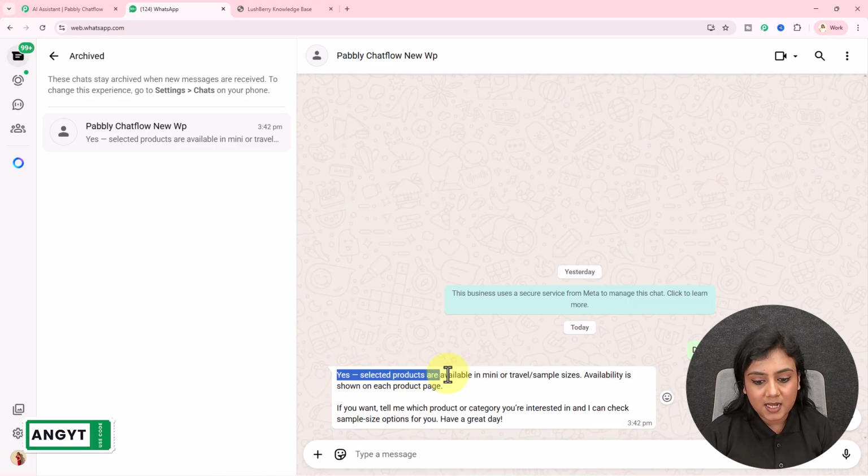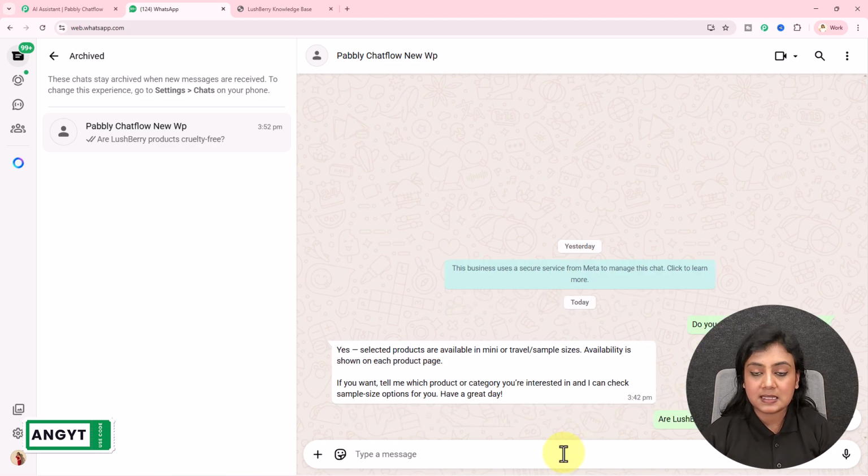Yes, selected products are available in mini and travel sample sizes. Availability is shown on each product page. You can see I've received the reply from this bot. I have another question, that is, are Lushberry products cruelty free? So I'm going to ask this next question towards this bot. My business name is Lushberry. That is why I've asked this question.